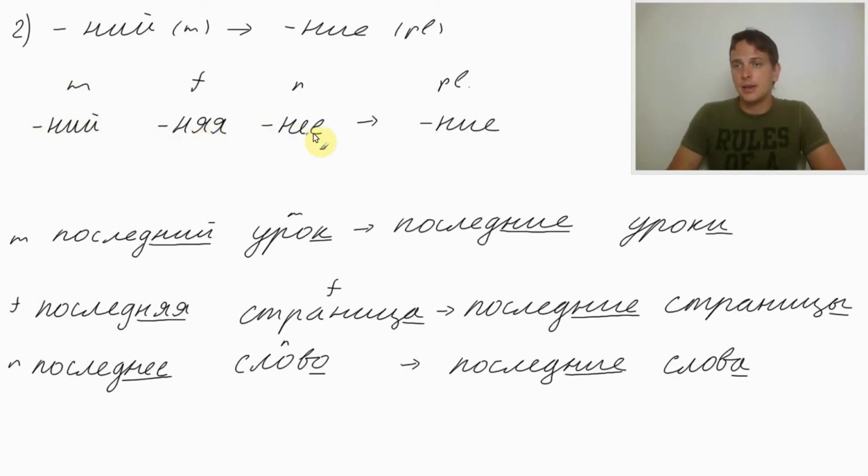So again, write it down for you. ни, няя, нее are becoming ние. This is important to understand where the endings are coming from. And if you have any questions about this and the previous and following lessons, you need to go back to the lesson where we learned how to adjust adjectives to the gender of the noun, and how to make the plural out of nouns. So, урок, уроки, страница, страницы, слово, слова. All of those words follow the general rules and they should be easy for you to establish.